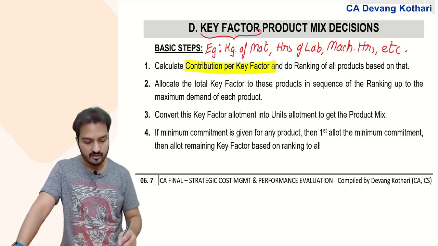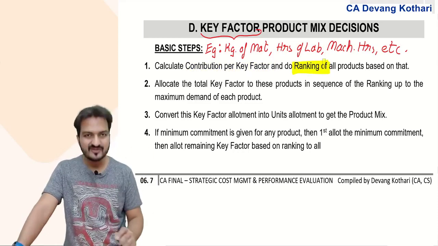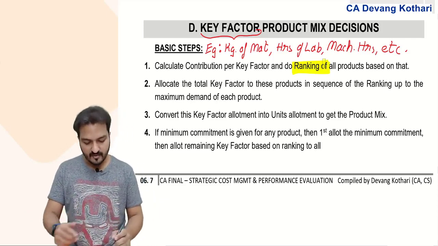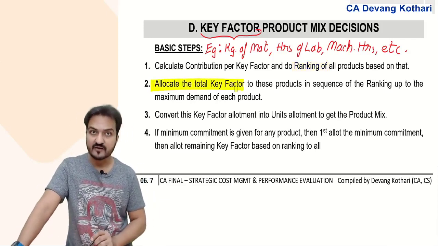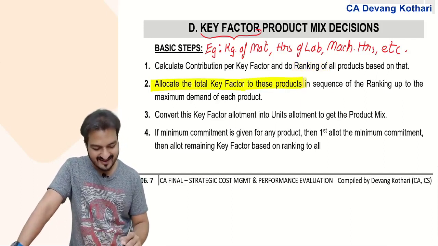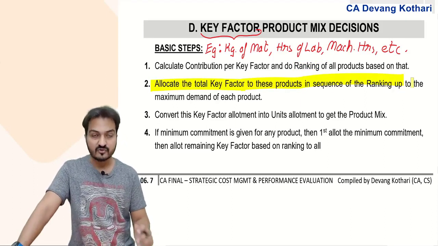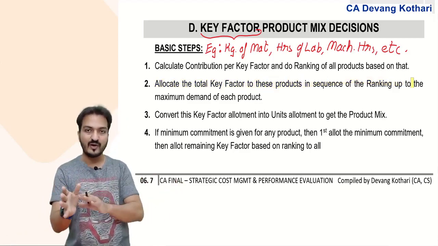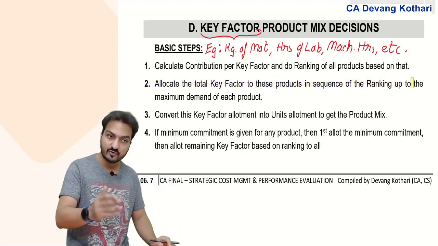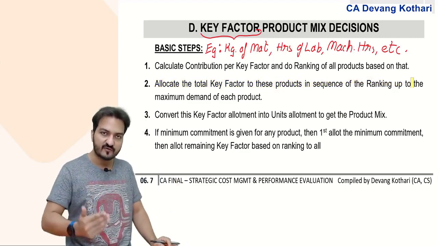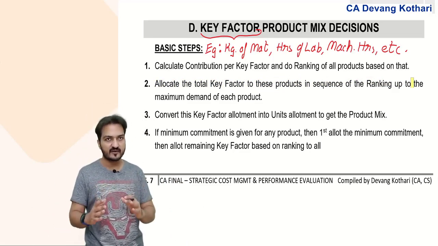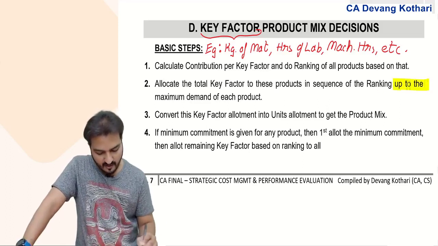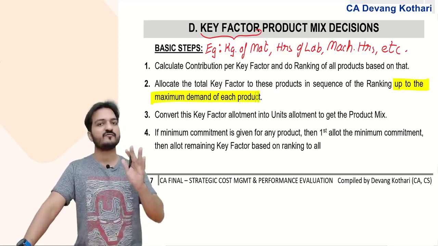And based on this contribution per key factor, you rank all products. Now allocate the total key factor to these products in the sequence of ranking. First you allocate the limited key factor to rank 1, then to rank 2, then rank 3. In the sequence of rank, you keep allotting the key factor. But for every product, you will allot the key factor up to the maximum demand of that product.